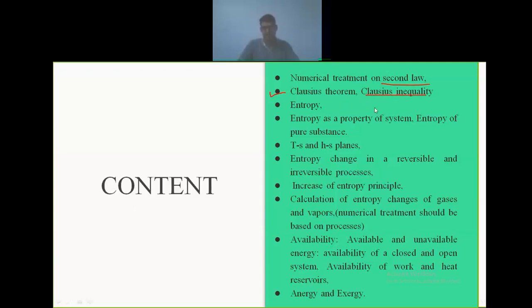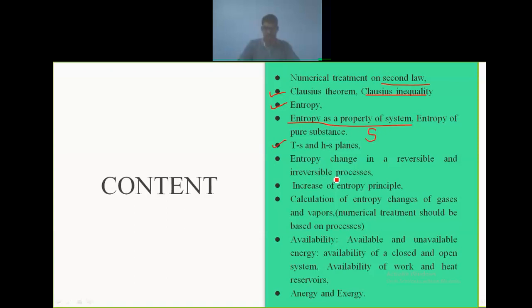generation. After that, we have to briefly study what is meant by entropy and how it generates for each and every process. Then entropy as a property of a system: as we know, entropy is a property of a system, like pressure, volume, temperature, enthalpy.